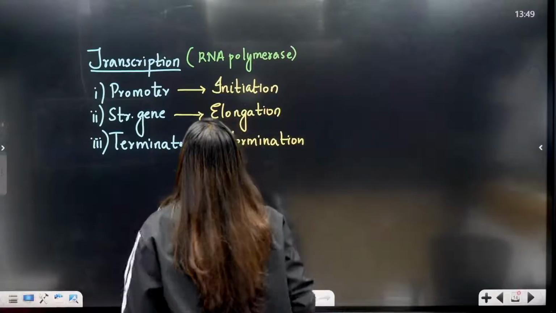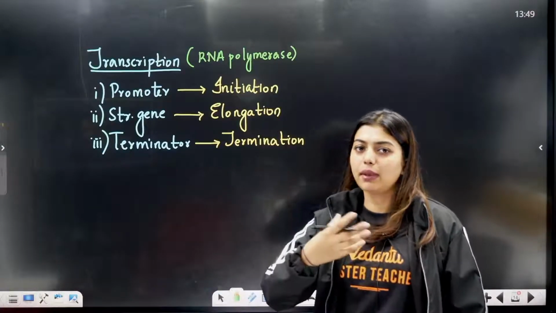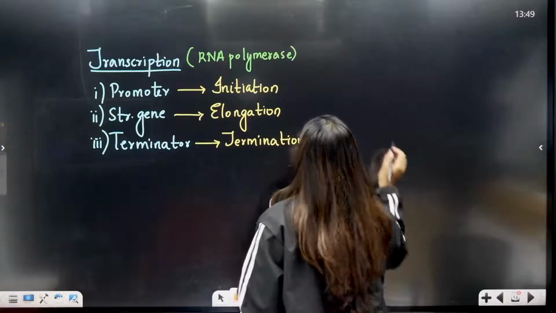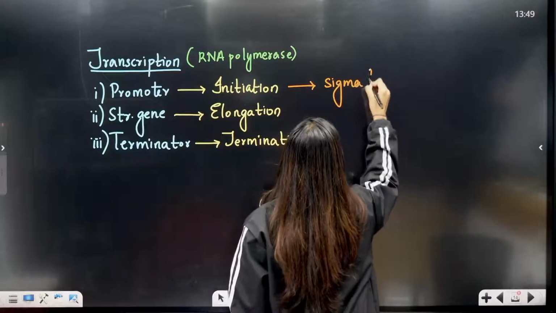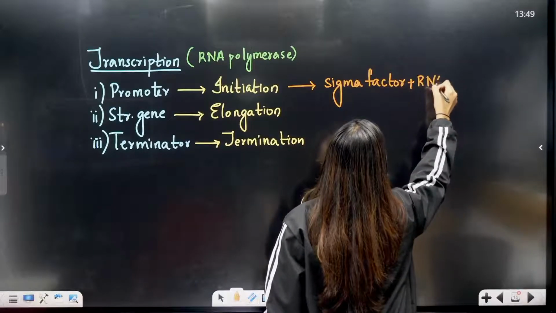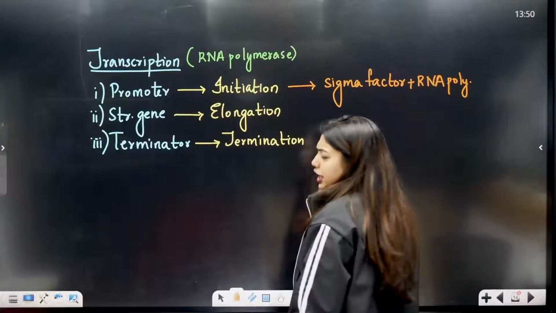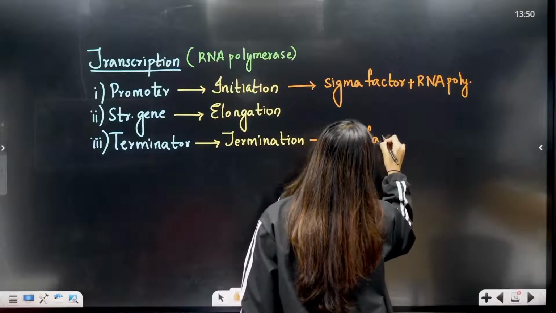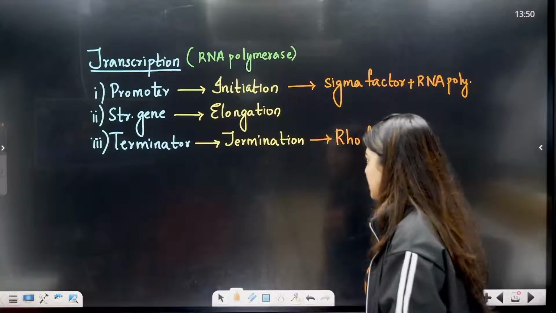This fellow will come and he will bind. Promoter will tell you please continue. It will go to the structural gene, form the mRNA, and it will get terminated. But now students, remember, in the promoter region there is a factor called the sigma factor. This sigma factor plus RNA polymerase only can continue the initiation. These two should become a combo. Then elongation will happen, no problem. In the terminator region, there is another factor called the Rho factor. Rho factor plus RNA polymerase will terminate the reaction. This is exactly what happens in transcription.